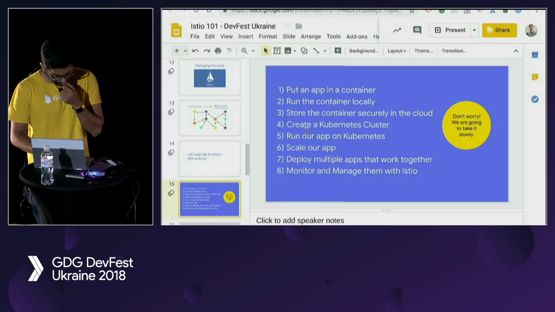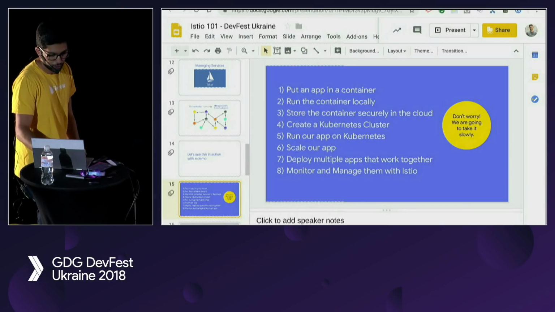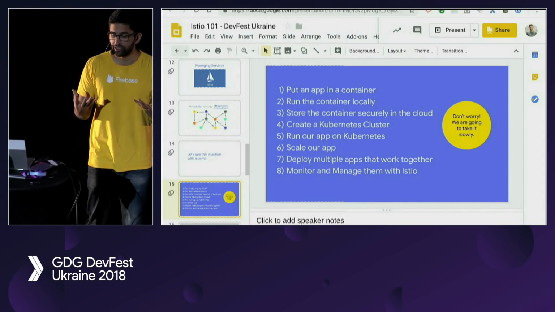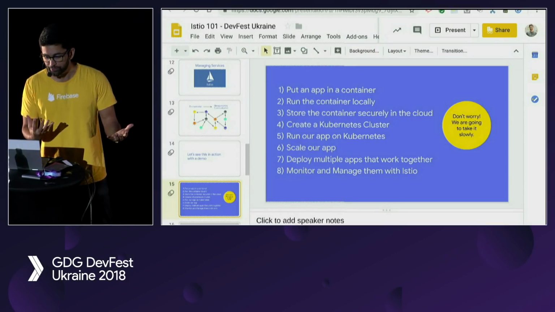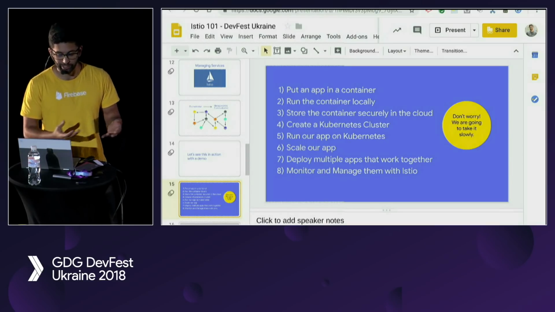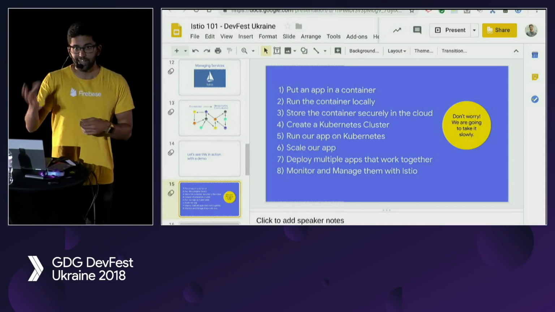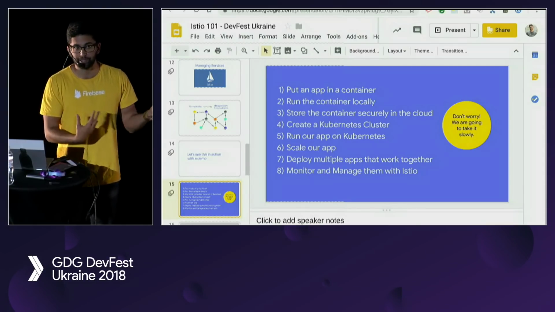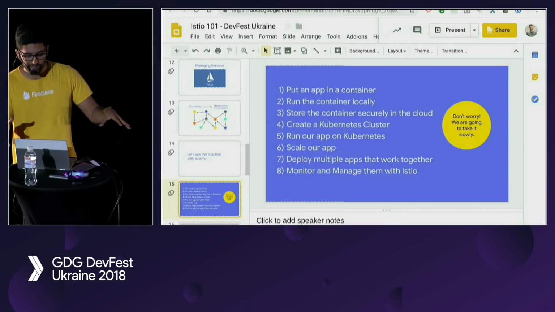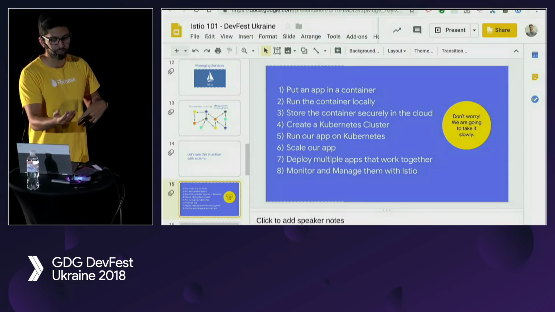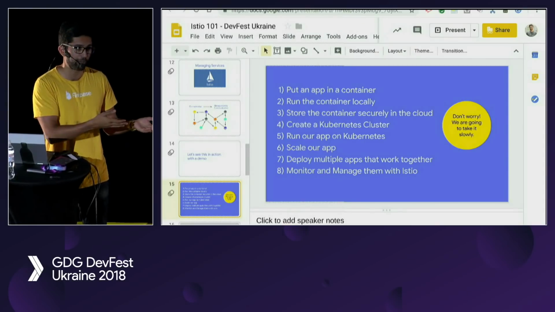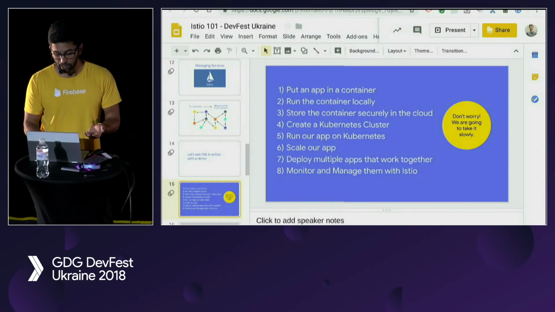Okay, cool. So let's now run our app on Kubernetes. What does that really entail? Kubernetes basically has two very important concepts, a deployment and a service. A deployment is basically, here's my app, here's how many copies I want, and here's some environment variables for it. And then a service is, here's a static endpoint to route traffic to this dynamic number of copies of my app running. The reason we have separate concepts for services and deployments is because you can run multiple deployments and have a single service backing those multiple deployments. You can also have multiple services backing a single deployment. So you can mix and match based on tags.